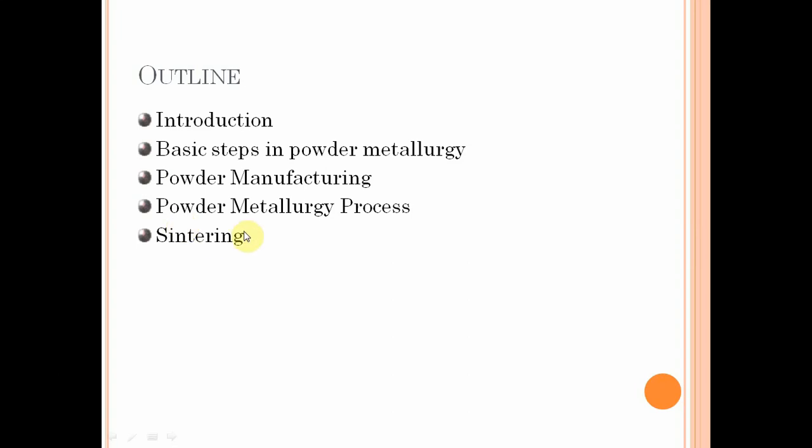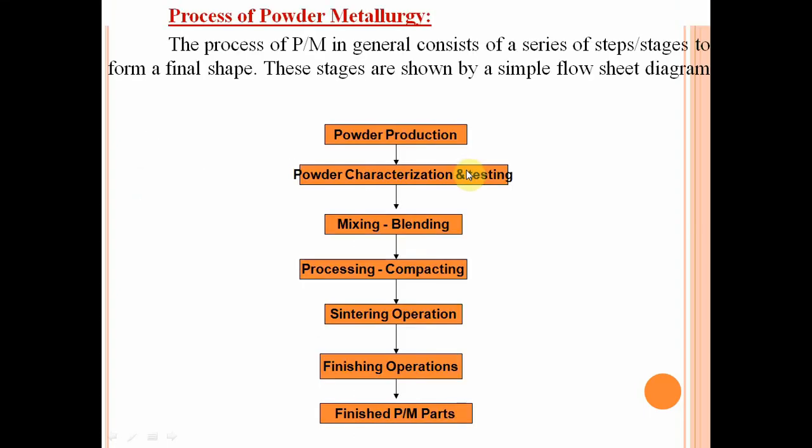In this session, I will discuss the basic steps involved in powder metallurgy. If we see the basic steps in line, we have the different steps involved. The first one is powder production.